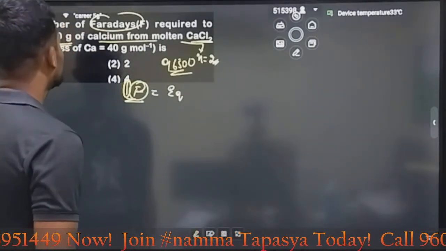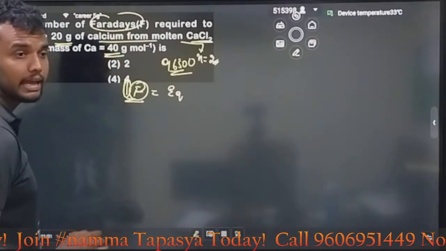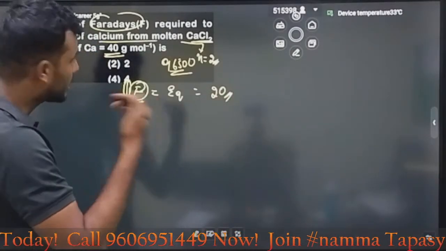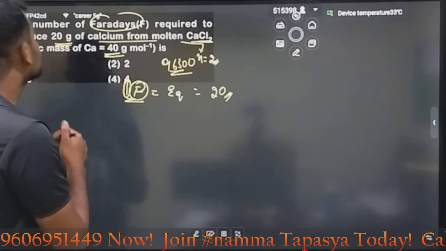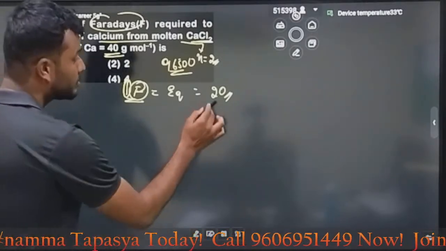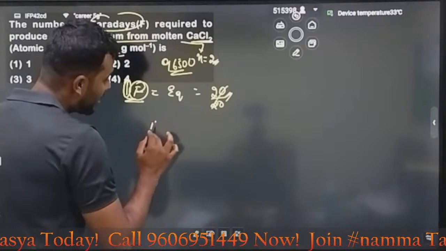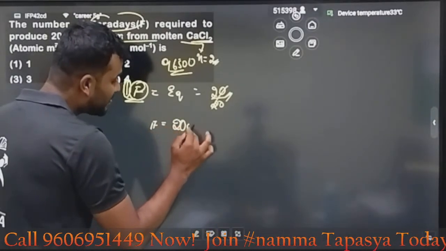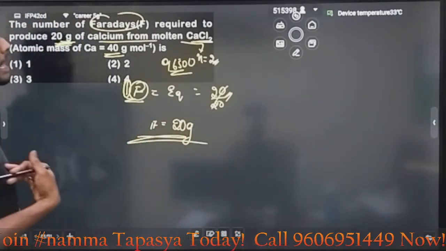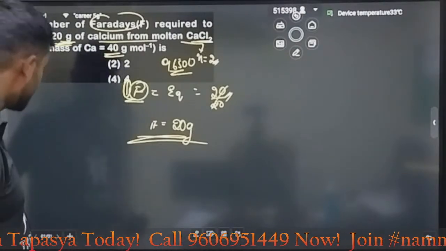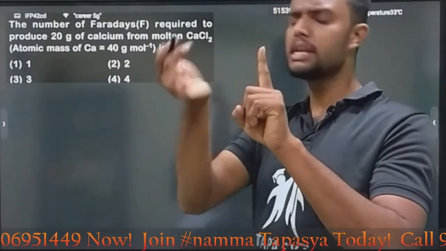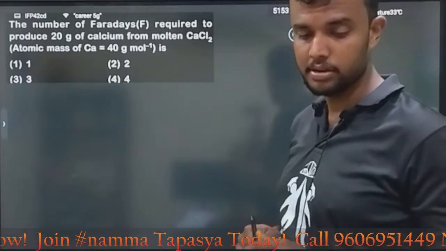Then CaCl2. Okay, calcium. They are giving the molecular mass of calcium. What is the equivalent mass of calcium? It is 20. Because 40 by 2 becomes 20 equivalent weight. Then, my dear students, they are asking about 20 gram from CaCl2. They are depositing 20 gram, means 20 by 20. How much Faraday do you require? 1 Faraday is required to produce calcium from molten CaCl2. How much? 1 Faraday. Very simple. CaCl2 ionizes, and 1 Faraday means one equivalent weight we will be getting. That's why the answer is this one. I hope it's clear.